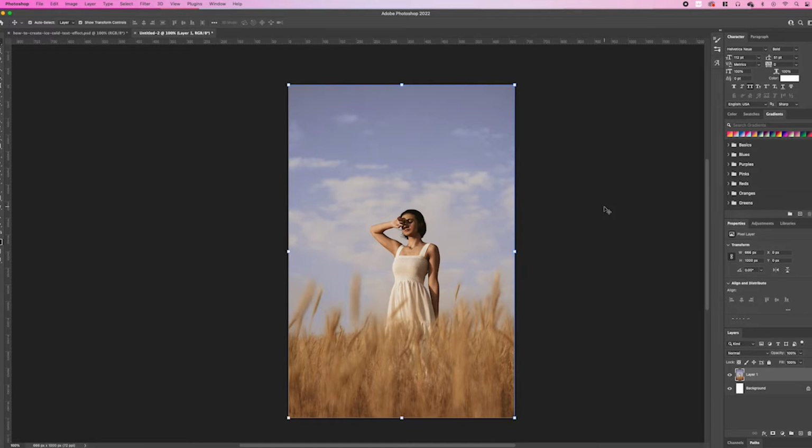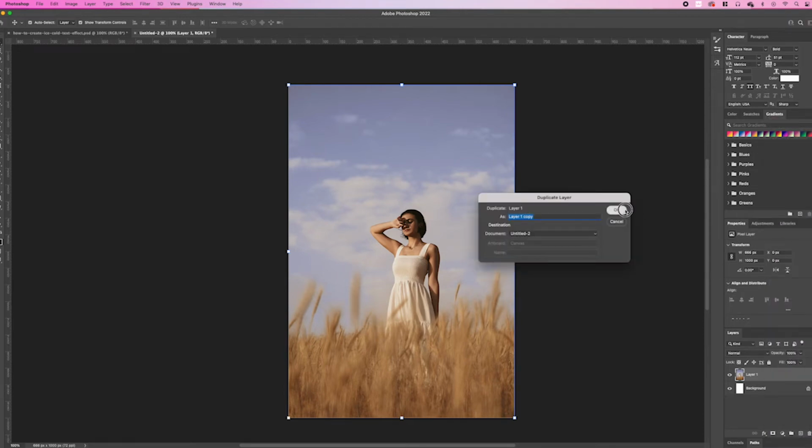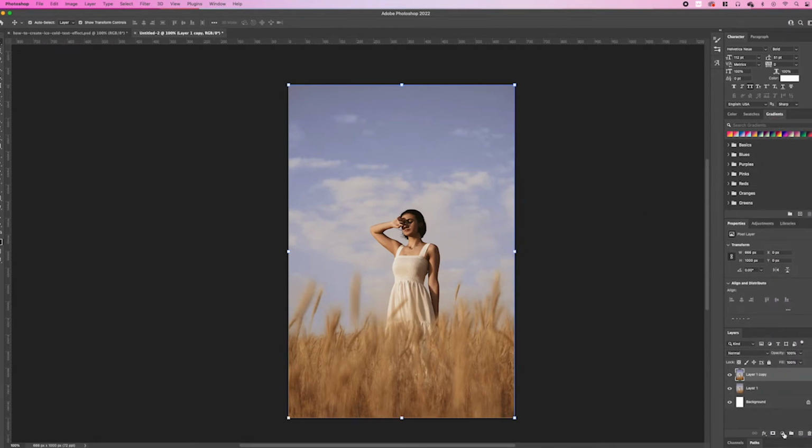In this Photoshop tutorial, we'll be sharing with you how you can create a dramatic matte effect using Photoshop. So we want to start off by just duplicating our existing layer that we have of this model. Select OK. And then we want to head over to create a new adjustment layer.